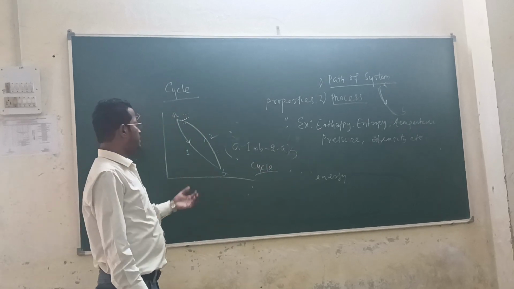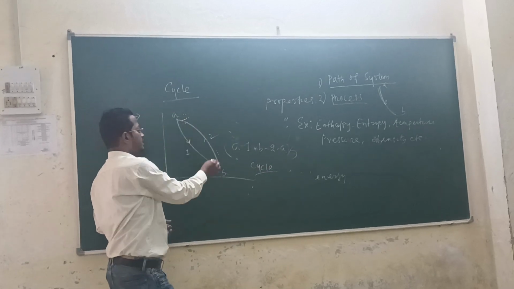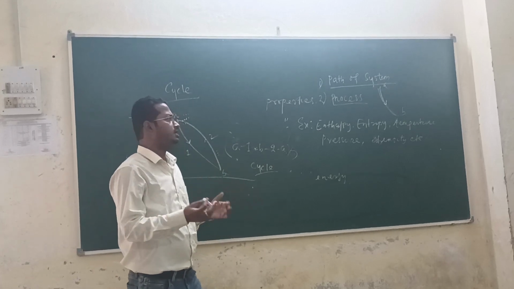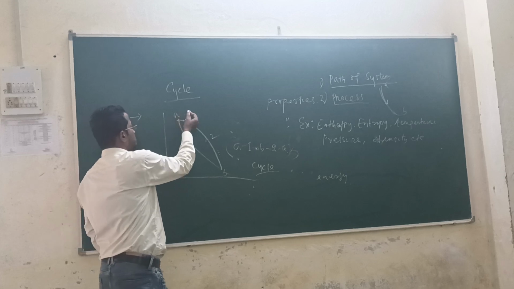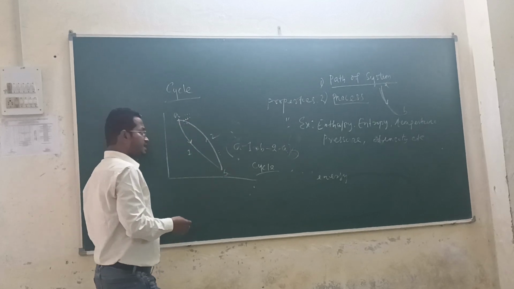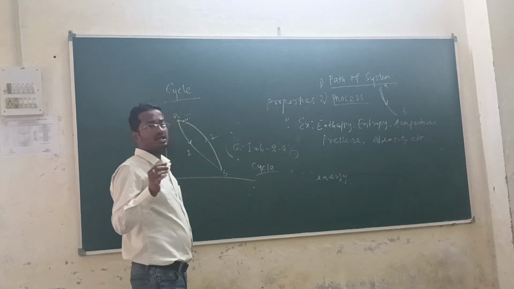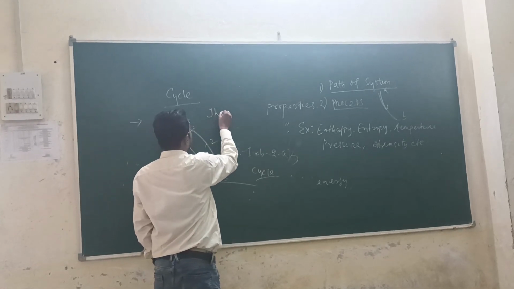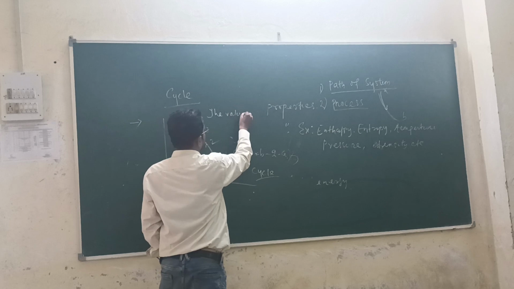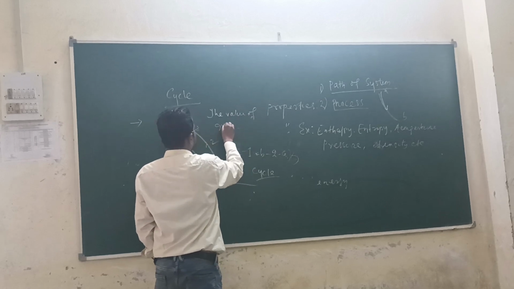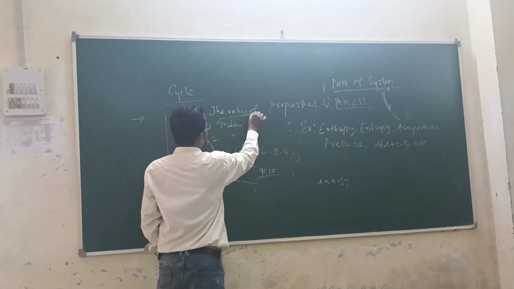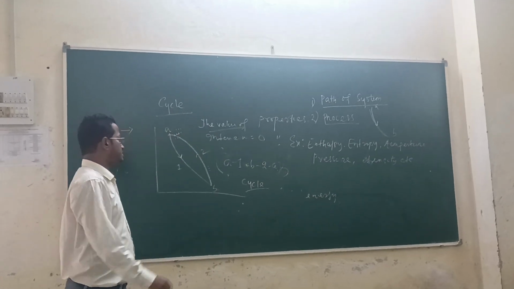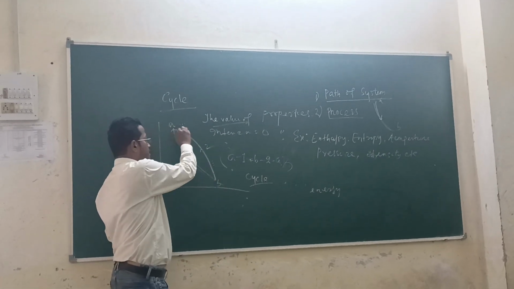So can anybody tell me in the cycle what is the value of internal energy? What is the value of internal energy in case of cycles? The value of internal energy is how much? Zero. The change in internal energy is equal to zero. That means in this cyclic process we can say